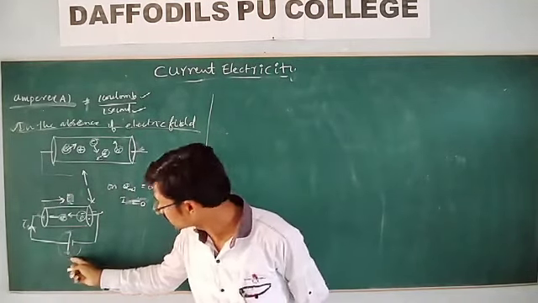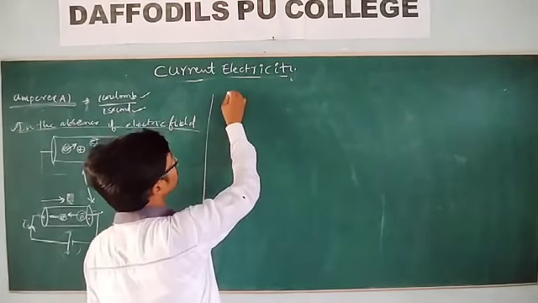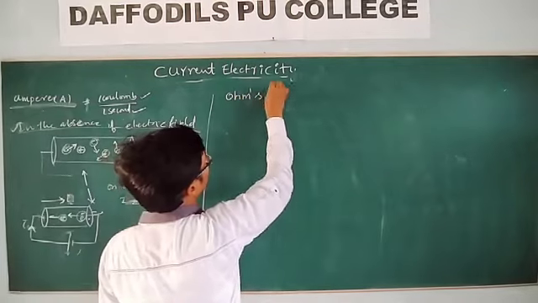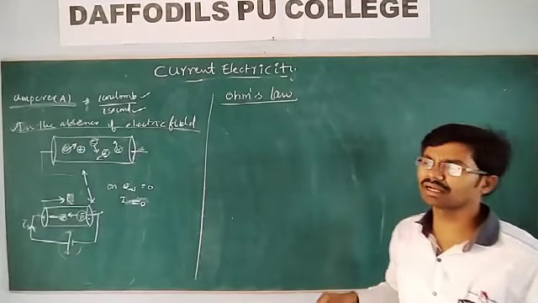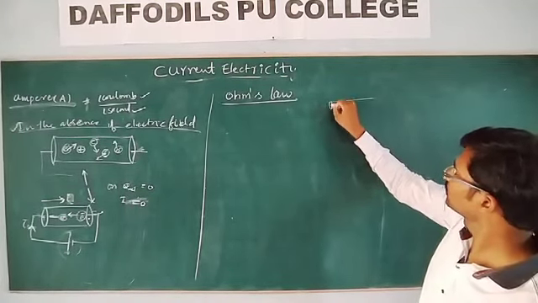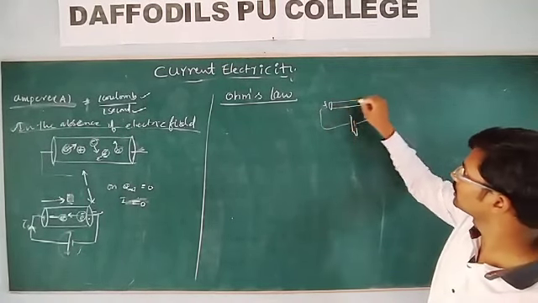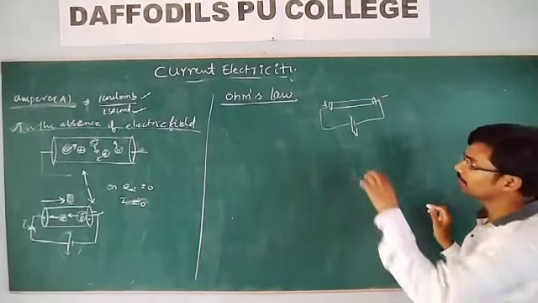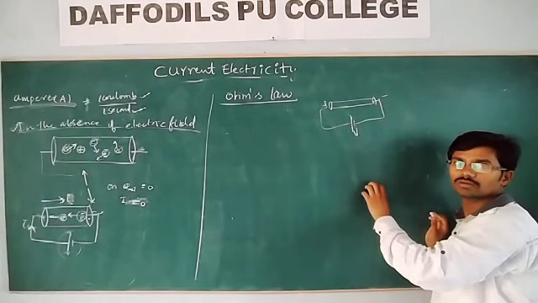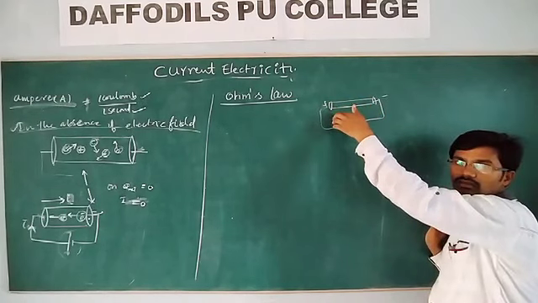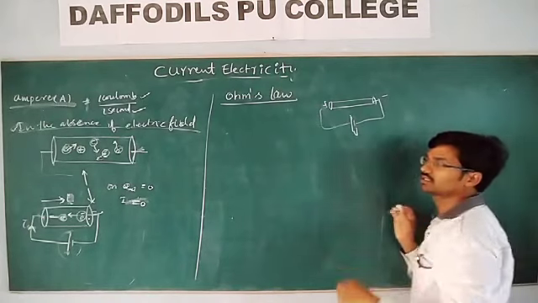Then how do we find the electric current? What is the relation between potential difference and electric current? This is given by George Simon Ohm, and after the name of the scientist Ohm, it is stated as Ohm's law. Very, very important for current electricity. What do you mean by Ohm's law? If it is a metallic conductor and you apply a potential difference across the ends of the conductor, what would happen? If you apply more potential difference, more charges can be moved. If the potential difference is less, the number of electrons reaching from one end to the other end is less.